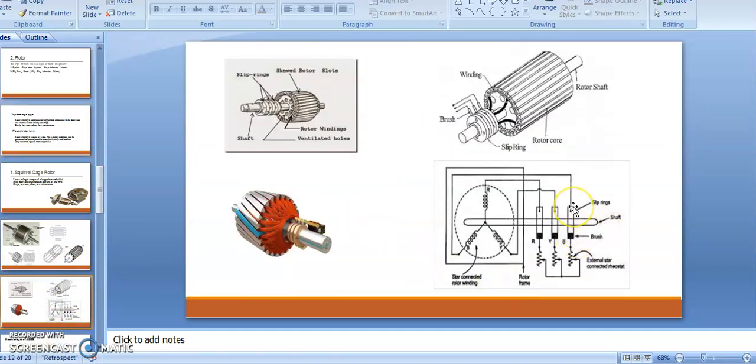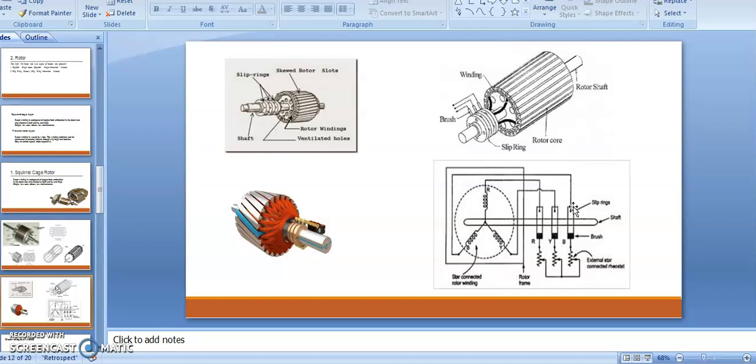Okay, this is nothing but the construction details of the stator as well as the rotor. As I said, the stator is nothing but a stationary part which is only used to provide the flux and to house the conducting part. That means in the stator there is no rotating part, we only have the winding in the stator. But the rotor is a rotating part. Again the rotor has 2 types. First, the squirrel cage induction motor. Second, the slip ring induction motor.